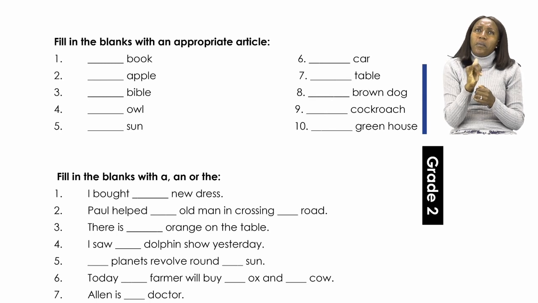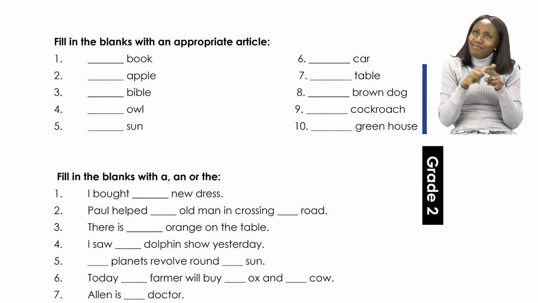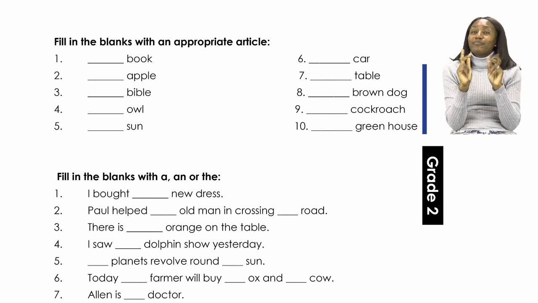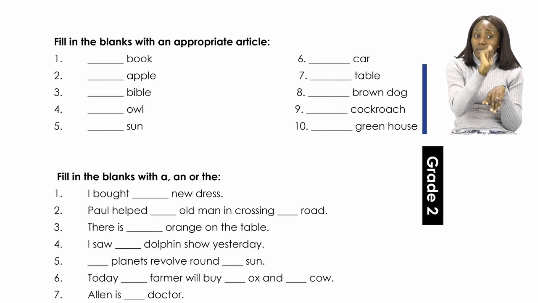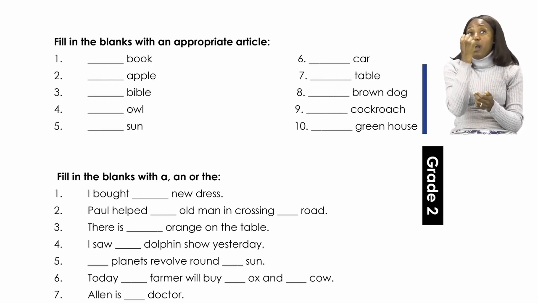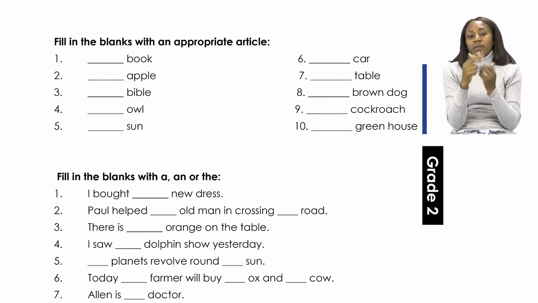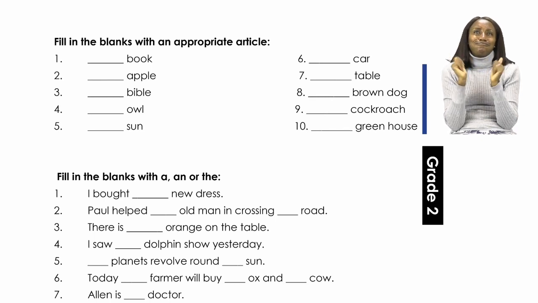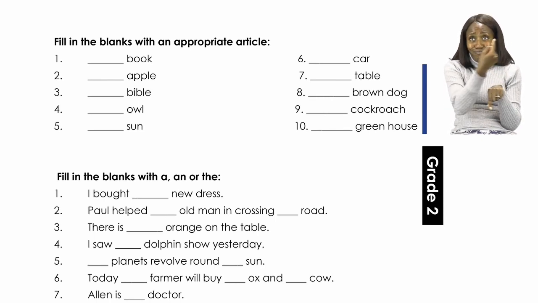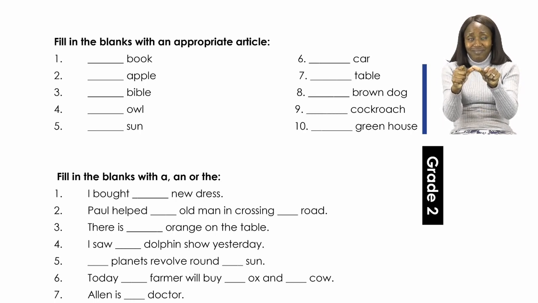That's right. We are going to say the Bible. Okay. So we said a book, an apple, and the Bible. Great job, everyone. So now you are going to do the rest on your own.